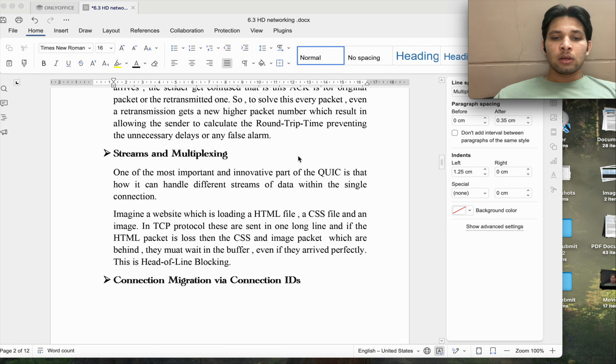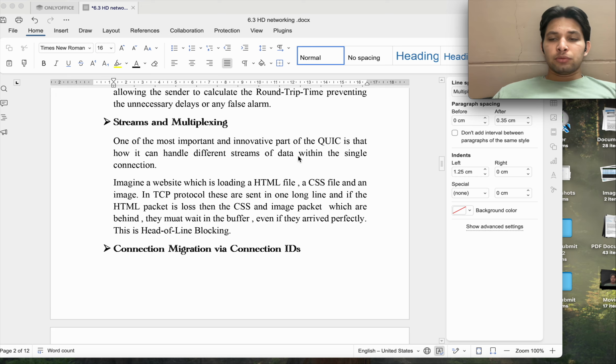Stream multiplexing. This is also one important innovative part of QUIC, that it can handle different streams of data on a single connection, as we have discussed earlier also.